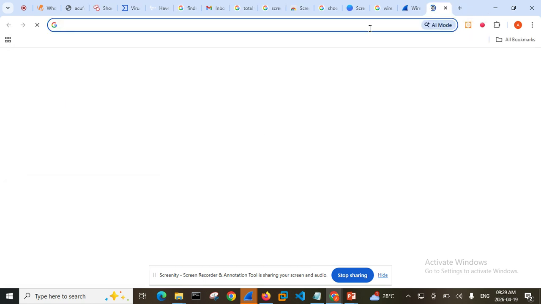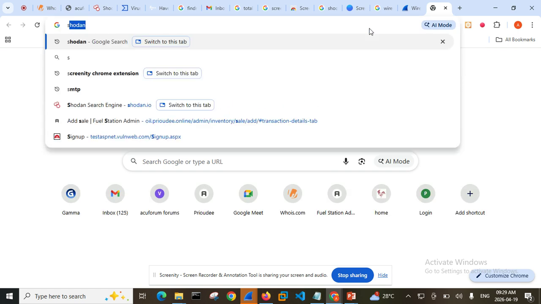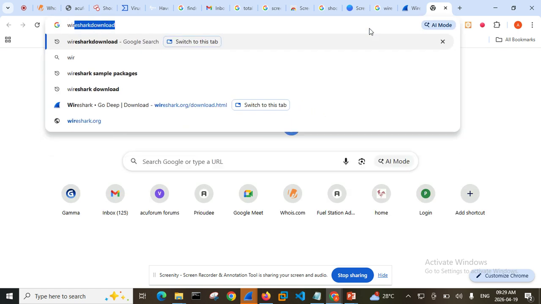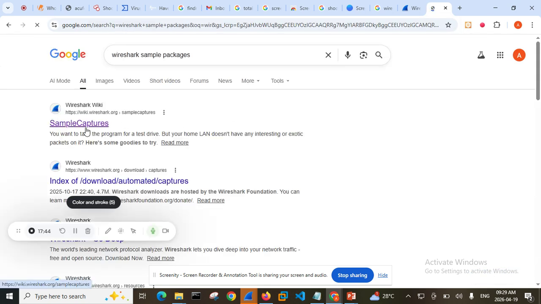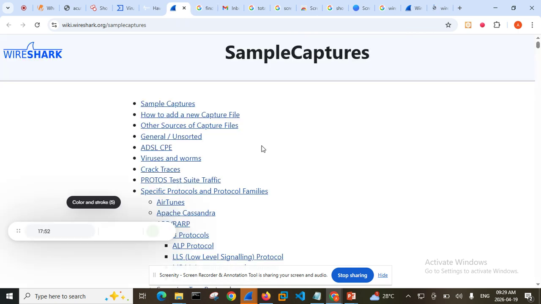Okay, so the next website I want to show us is Wireshark sample captures. This is another website I'm going to be showing you that is going to help you. So before I go into my Wireshark environment, I'm going to do this now.